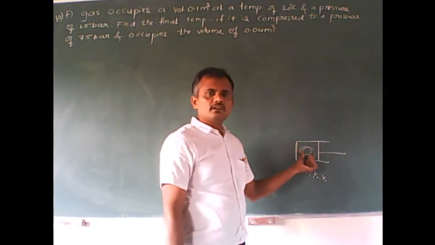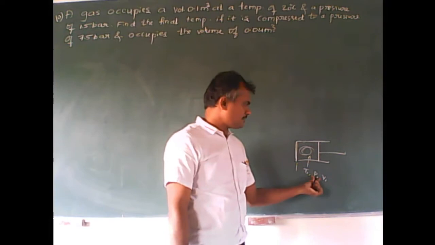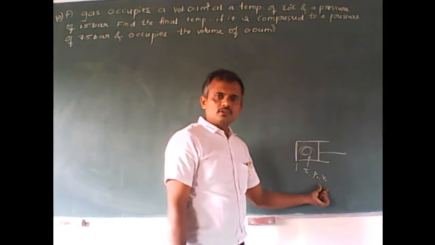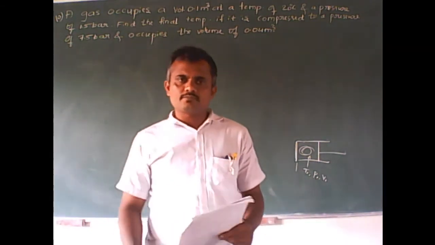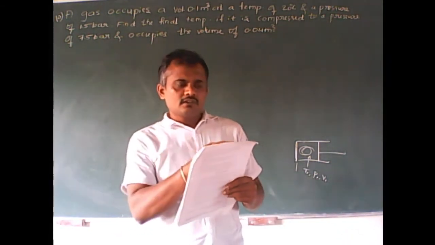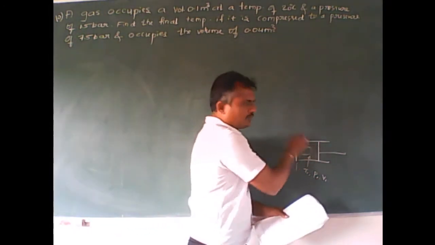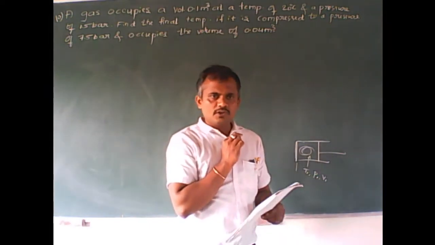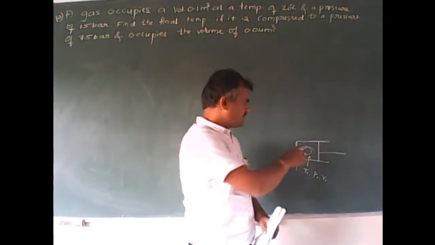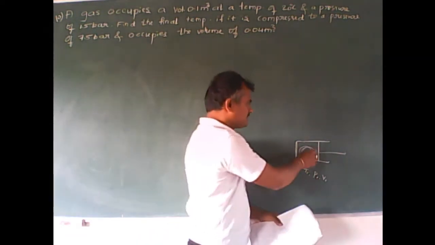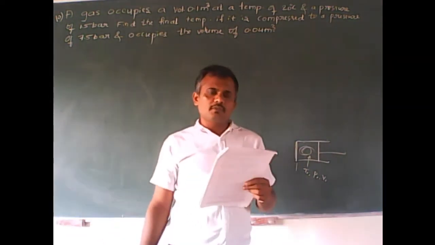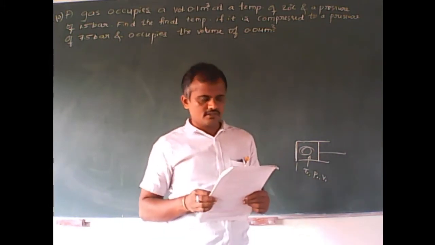The gas is contained in the initial state of a system, having pressure P1, volume V1 and absolute temperature T1. Afterwards he says the initial volume is 0.1 cube, the initial temperature of the gas is 20 degrees Celsius, and the gas has a pressure of 1.5 bar. This is the initial state.